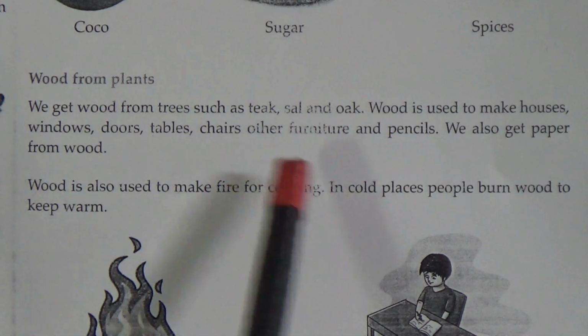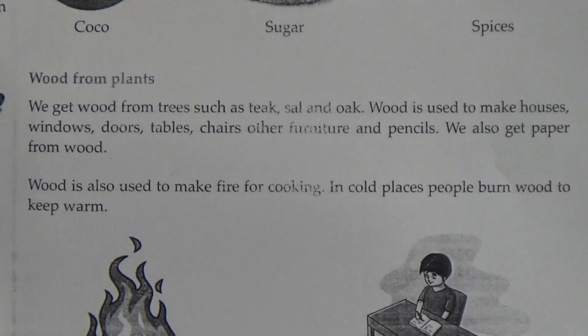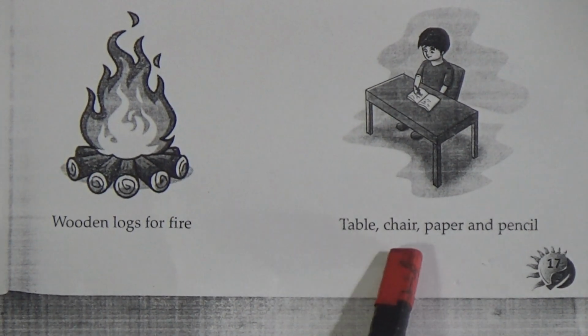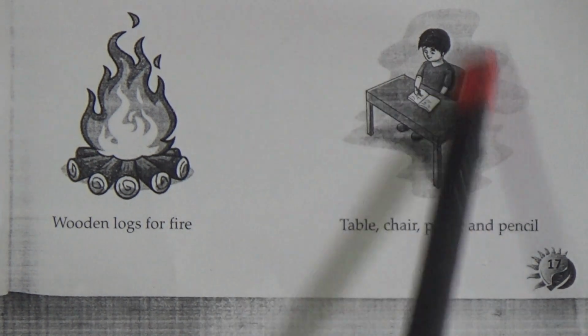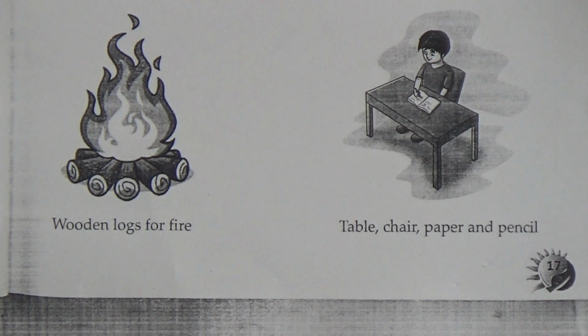So wood gives us furniture. In the cold countries, they burn wood to get warm from the fire. Here you see wooden logs for fire, chair, table, paper and pencil. Here you see a boy reading on the table and sitting on the chair. All these things are made of wood.